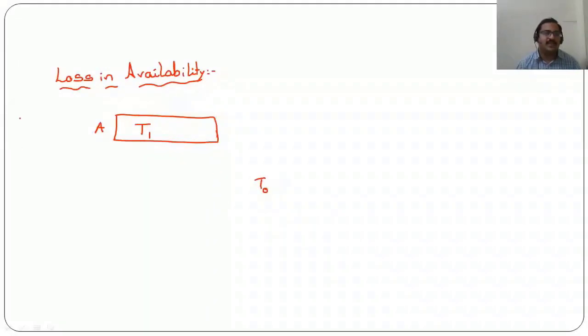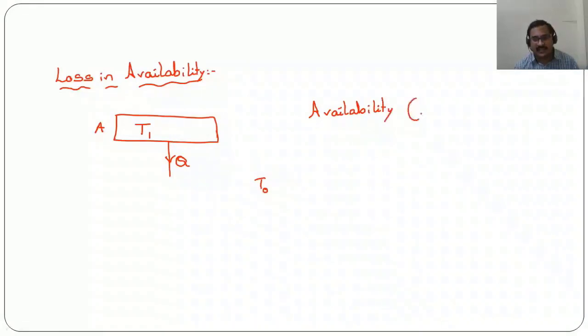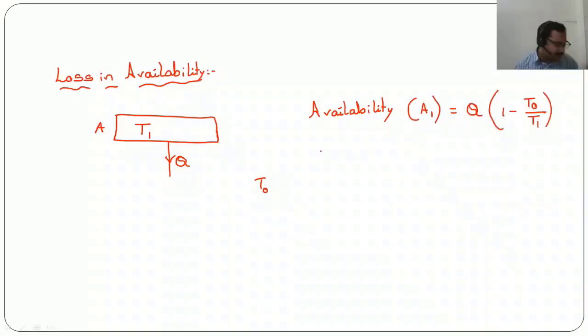Now, if T1 is greater than T0, then obviously heat transfer takes place from T1 to T0. Then availability in the first case, let us say it is A1, will be equal to Q into 1 minus T0 by T1.